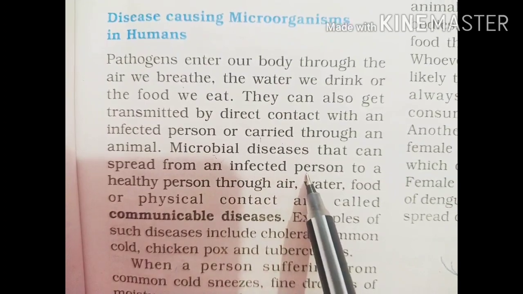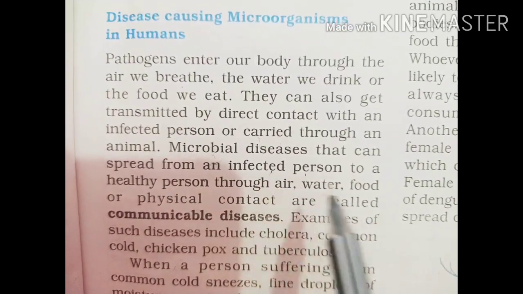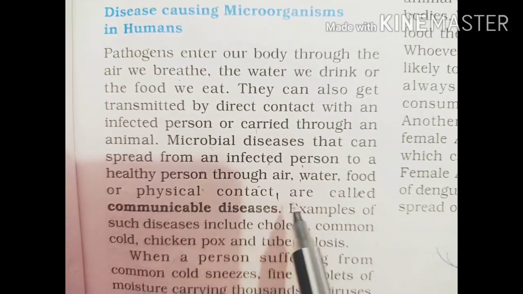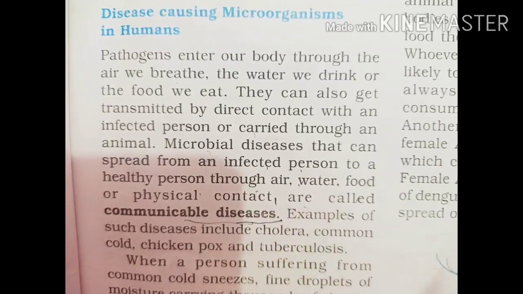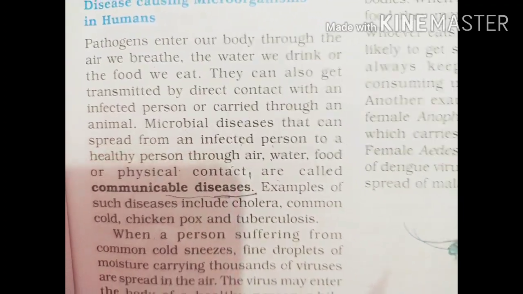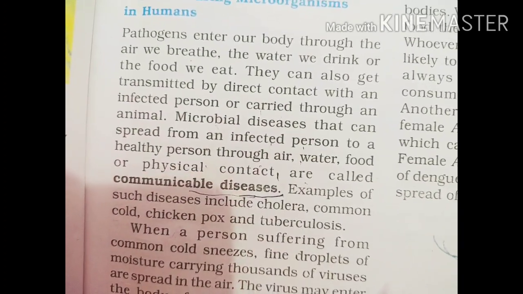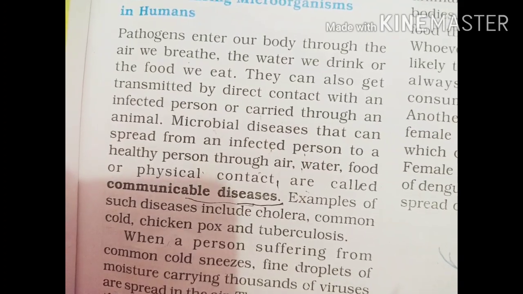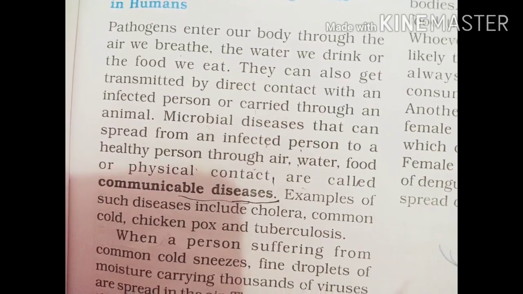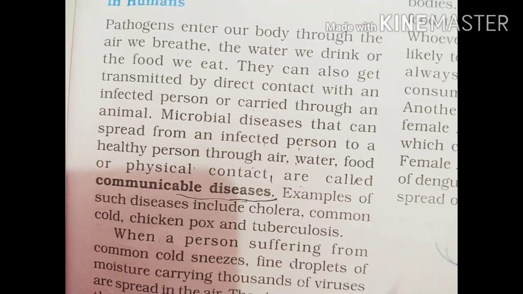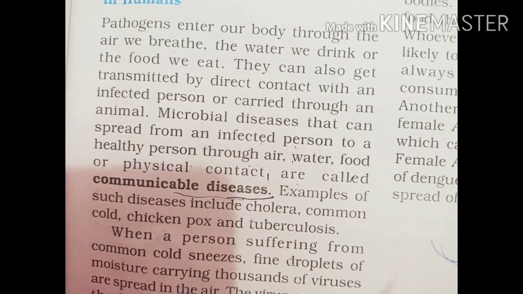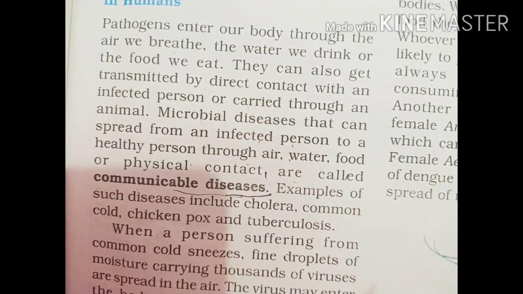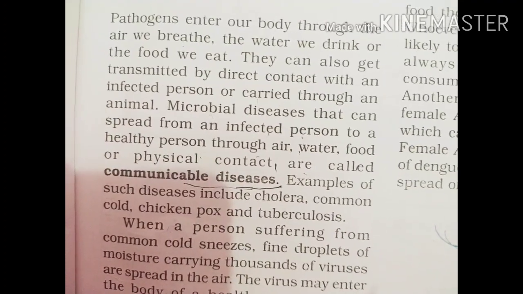Now, microbial diseases that can spread from an infected person to a healthy person through air, water, food, or physical contact are called communicable diseases. The main topic is communicable disease. As its name shows, it can be moved from one person to another, and transmitted from one area to another. A disease which can spread by the communication of a person or an animal is a communicable disease.